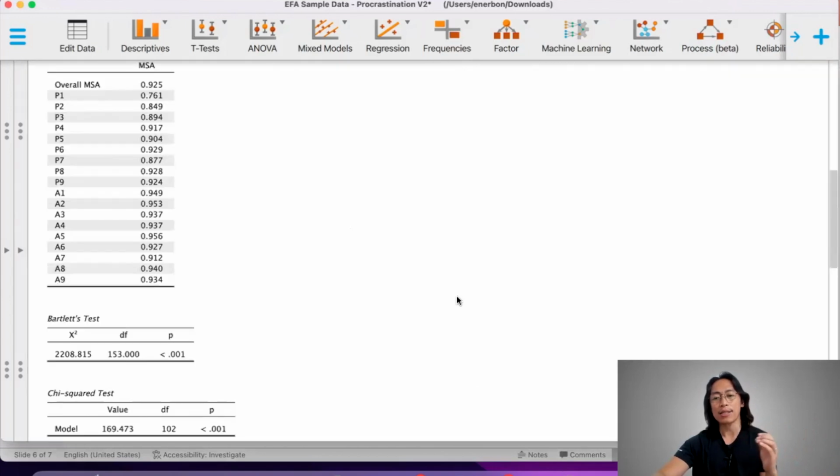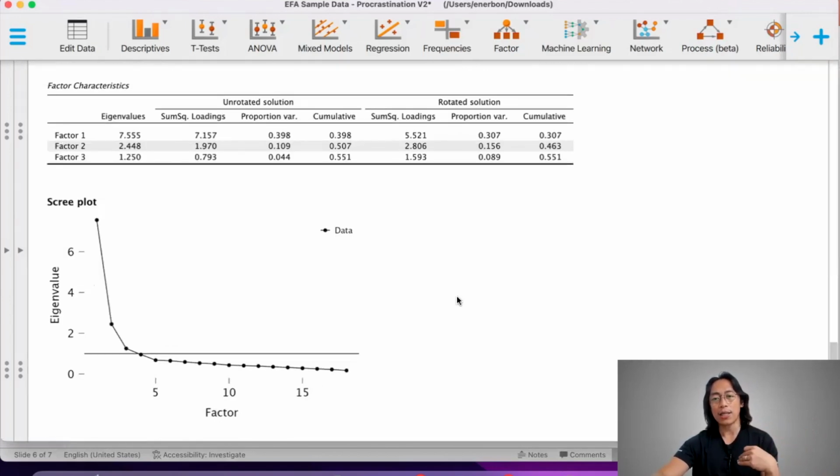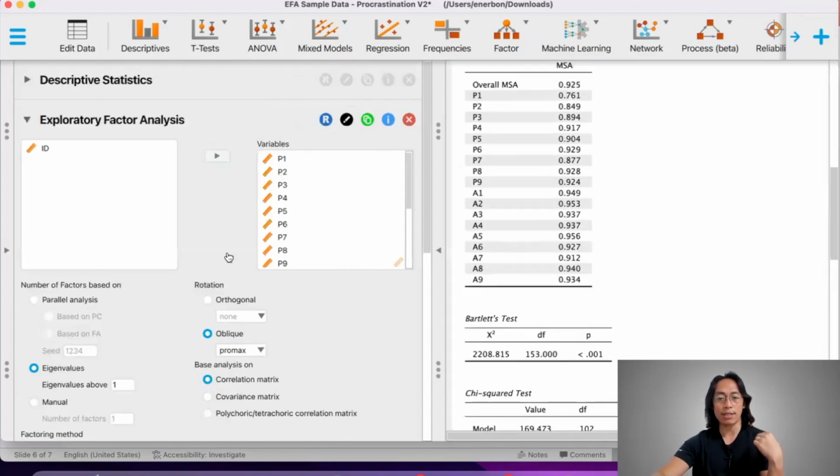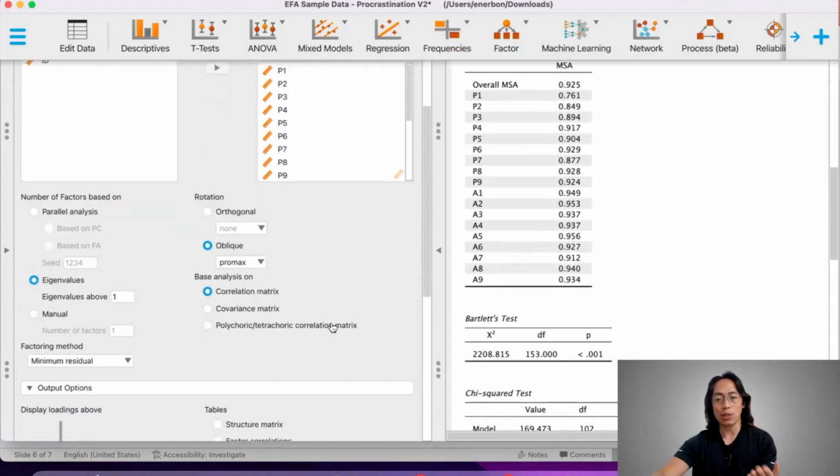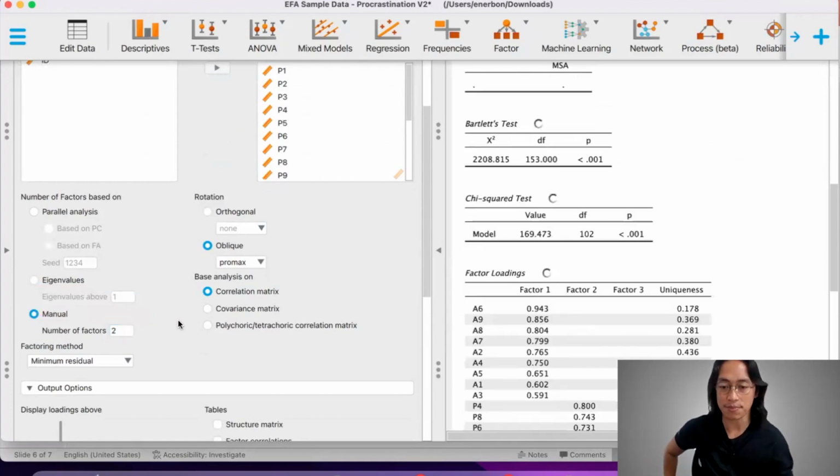Besides, like what I said, among parallel analysis, eigenvalues, and scree plot, I tend to rely more on the scree plot in determining the number of factors. So because in my mind, I've decided I'm gonna go with a 2-factor model, I'm now gonna switch to manual and kind of force the issue and say that there are 2 factors.